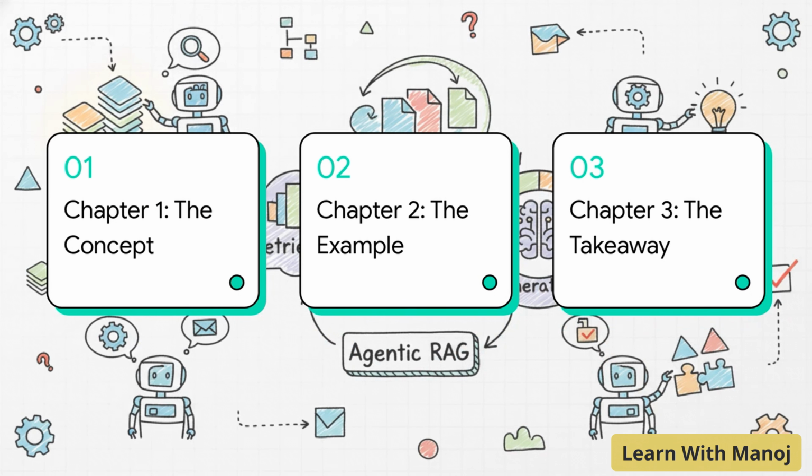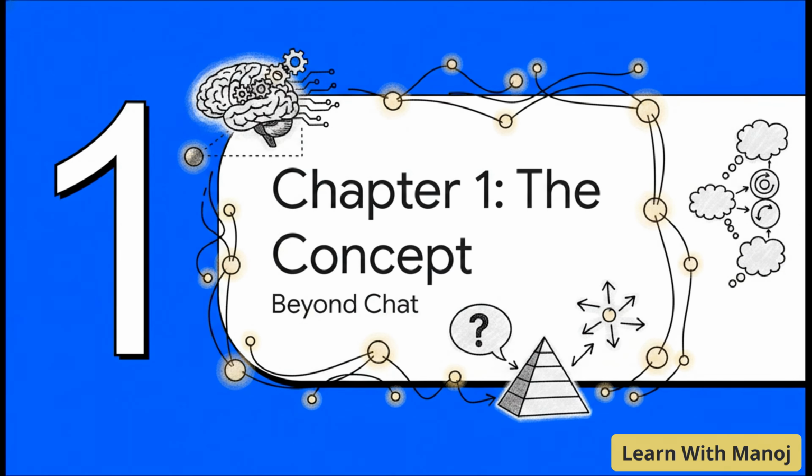To keep us totally on track, I've laid out a really simple three-act roadmap for us. We'll start with Chapter 1, the concept. Then we'll move into Chapter 2, the example, so you can see it in action. And finally, Chapter 3, the takeaway. Nice and easy. All right, let's dive into Chapter 1, the concept.